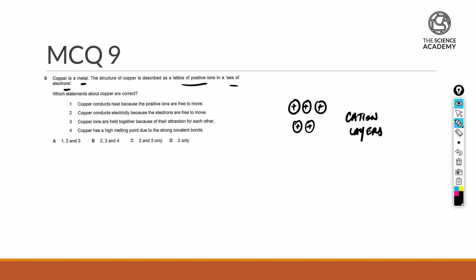Drawing it out, we will see cation layers. And what is surrounding them could be regarded as the sea of mobile electrons. You can refer to this as delocalized electrons or free moving, it's fine. And because the charges are opposite, the attachment of the sea of mobile electrons towards the cation layers is actually strong electrostatic forces of attraction.